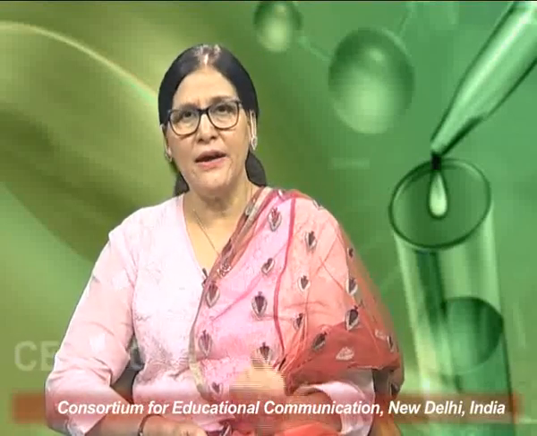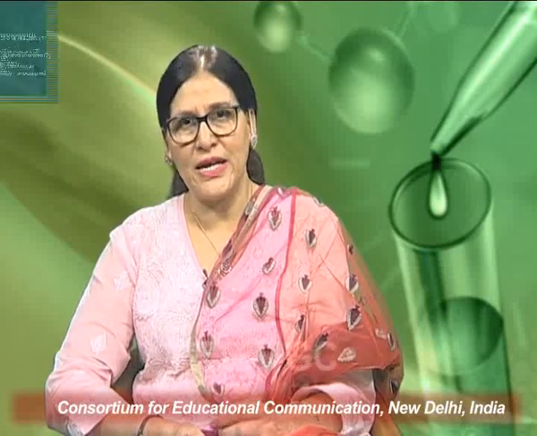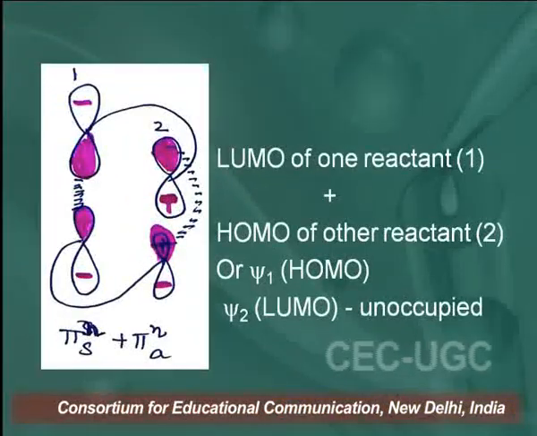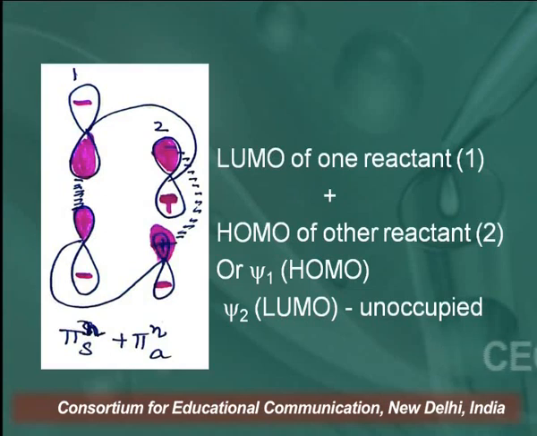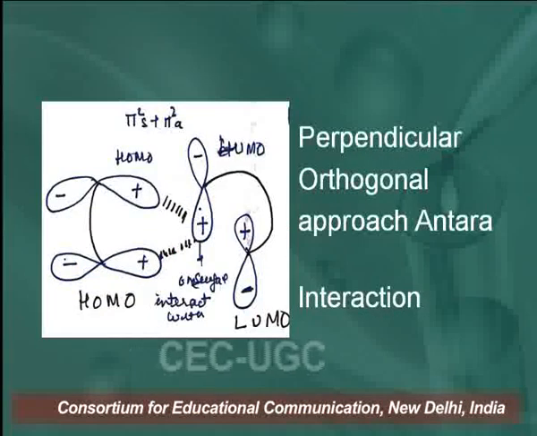So it is very important. We can see here the LUMO of one reactant reacting with the HOMO of the other reactant. Psi 1 is the HOMO and Psi 2 is the LUMO. The LUMO is unoccupied and can accept a pair of electrons. In that case antarafacial attack is possible if the system is bigger.